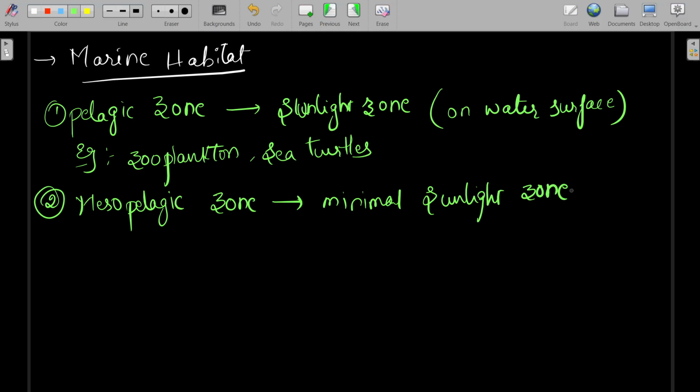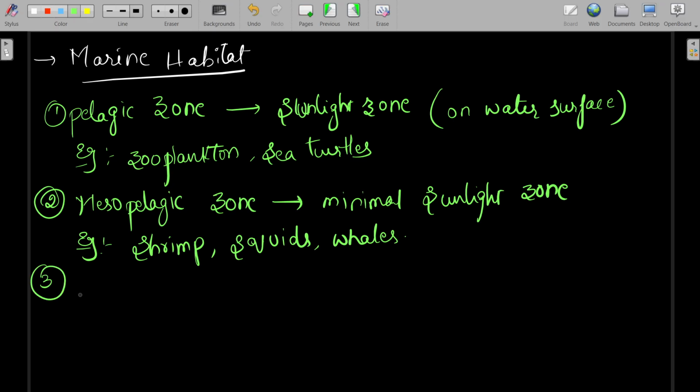The examples are shrimp, squids, whales, etc. The third zone is the bathypelagic zone, also called the midnight zone.